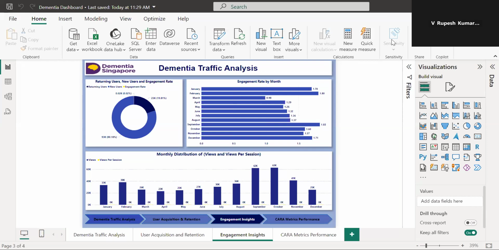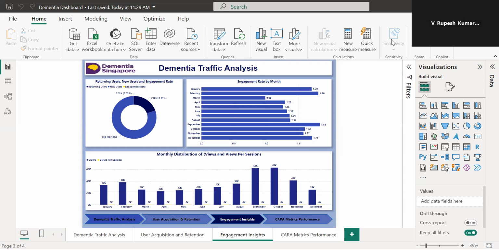The second chart is the engagement rate by month. February has the highest engagement rate. The other strong months are September, October, and December, higher than the average engagement. The lowest engagement is in March and May. February's high engagement could indicate a successful campaign or targeted effort, while mid-year months see dips.